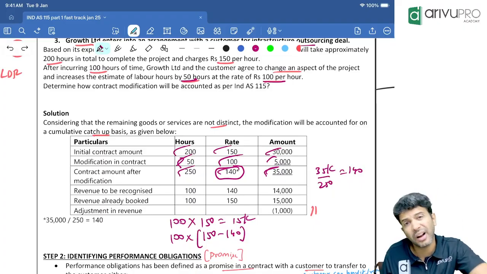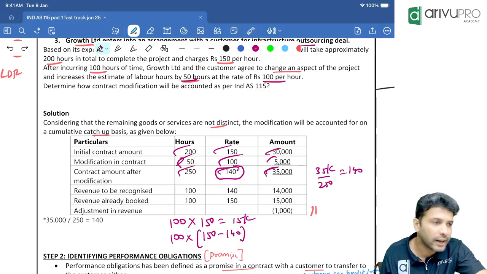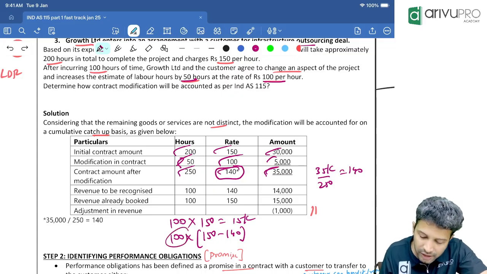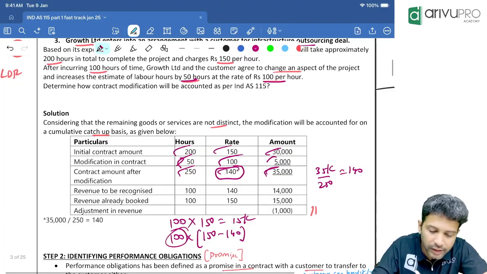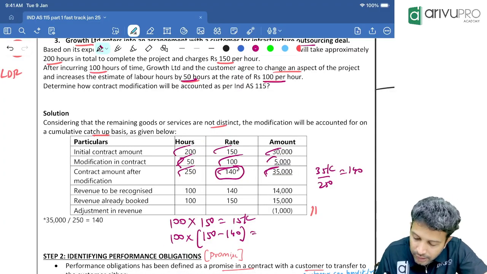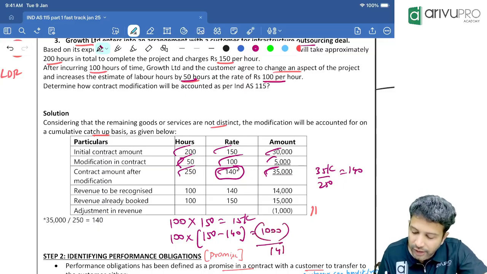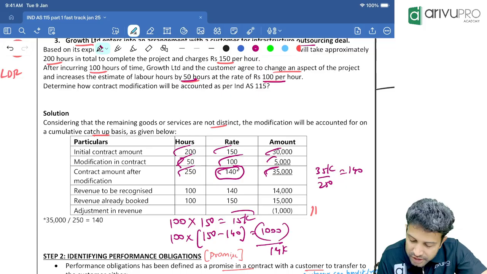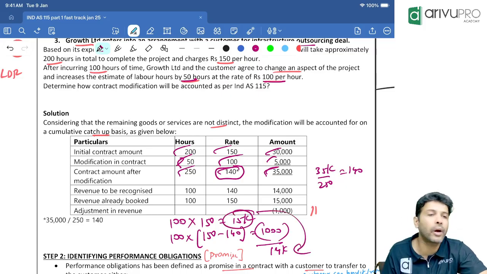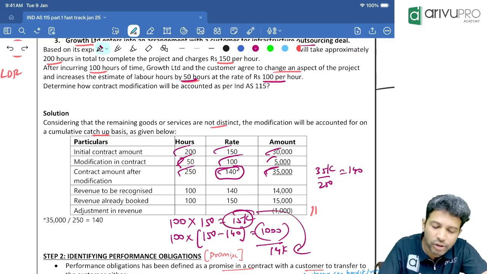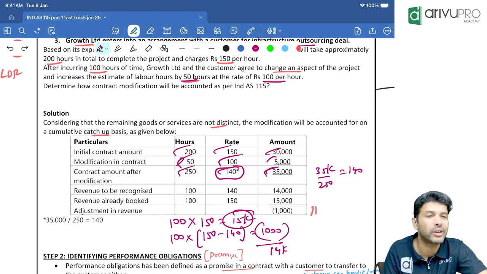So how much per hour extra have you charged? 10 rupees per hour we have charged extra. And how many hours? 100 hours. So calculate how much extra have you booked. If you calculate, you will get 1,000. That we need to reduce. That's all. That means the net revenue after this will be recorded at what? 14,000. We have recognized 15, but to be recognized is only 14. So this 1,000 rupees, whatever extra revenue you have booked, you need to adjust.